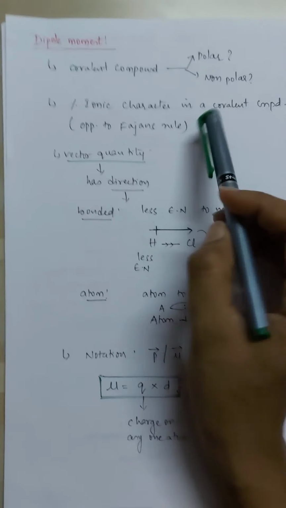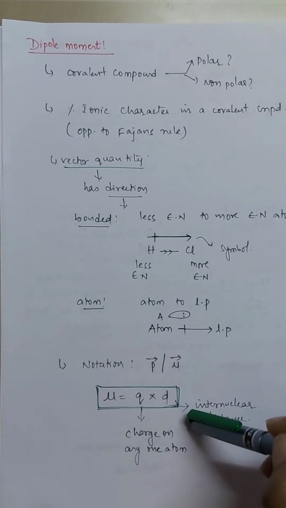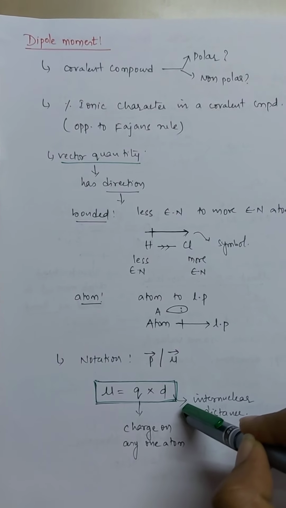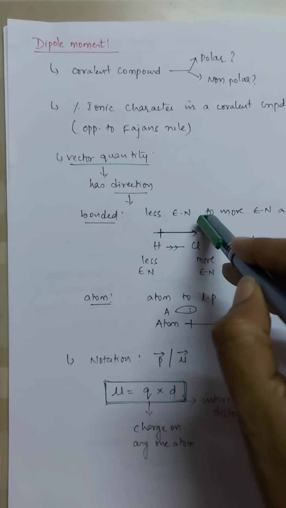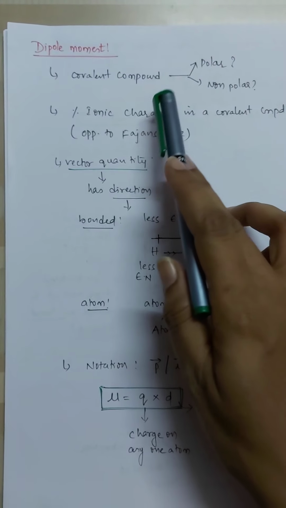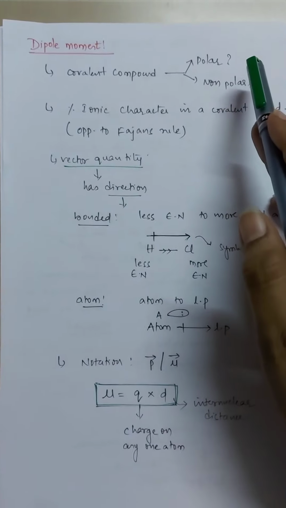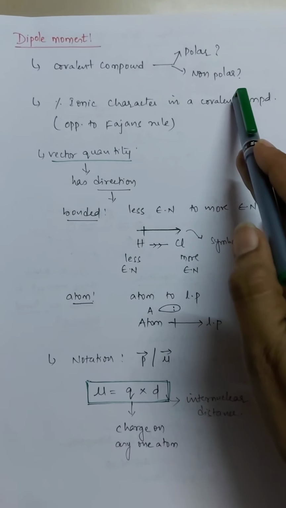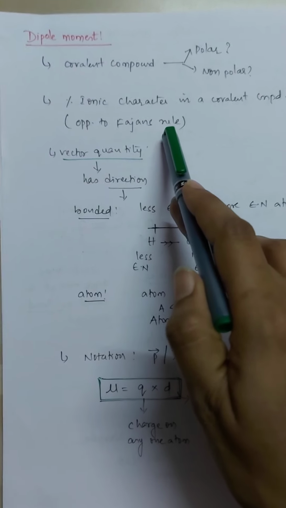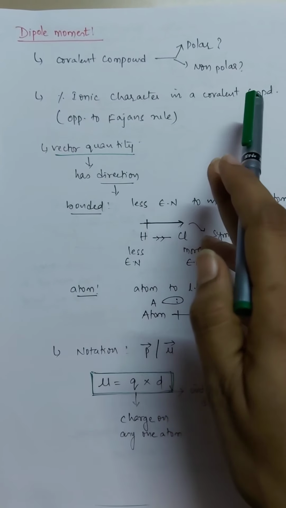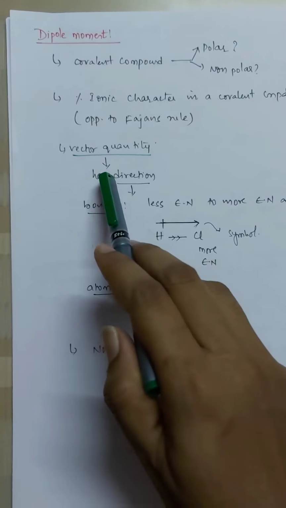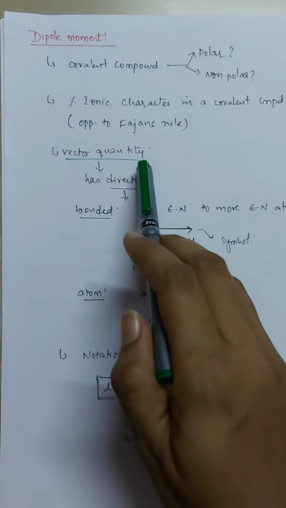Okay. So let us see some basic info related to dipole moment. As I told you just now, the dipole moment concept is applied for covalent compounds, to decide whether the given compound is polar or non-polar. And what do we do exactly here? With the help of dipole moment, we will find how much ionic character is present in a covalent compound. And secondly, what kind of quantity is dipole moment?